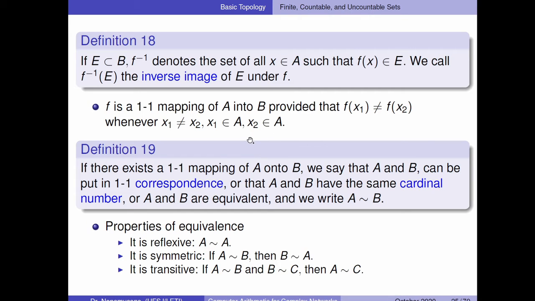This is important to understand what we call correspondence. If there exists a one-to-one mapping of A onto B, we say that A and B can be put in one-to-one correspondence, or that A and B have the same cardinal number, or A and B are equivalent, and we write A is equivalent to B. The properties of equivalence: they are reflexive, symmetric, and transitive, right?